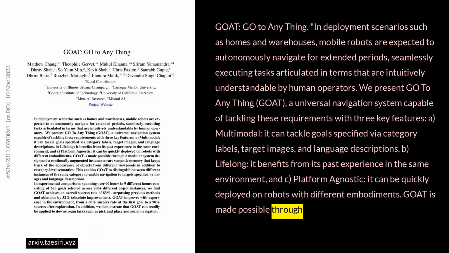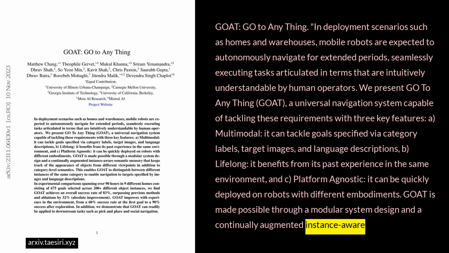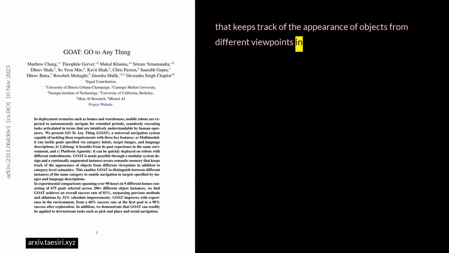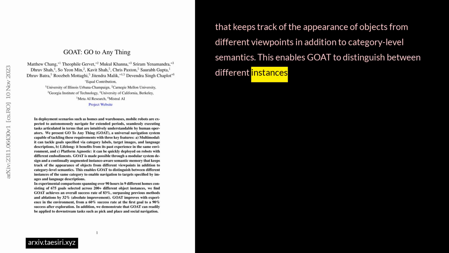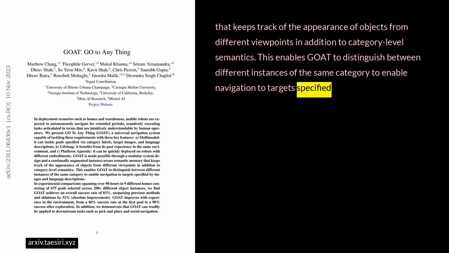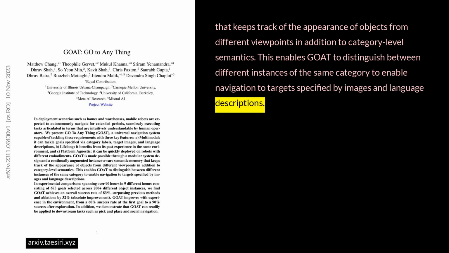GOAT is made possible through a modular system design and a continually augmented instance-aware semantic memory that keeps track of the appearance of objects from different viewpoints in addition to category-level semantics. This enables GOAT to distinguish between different instances of the same category to enable navigation to targets specified by images and language descriptions.